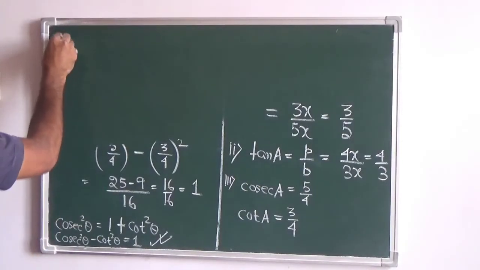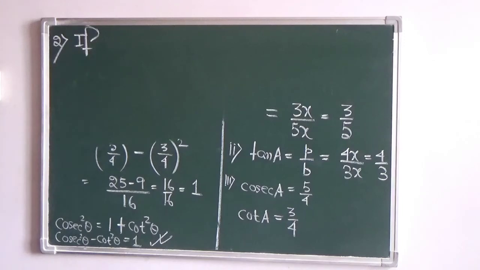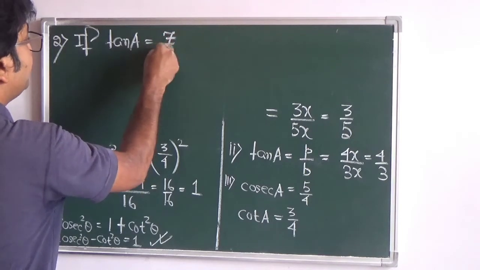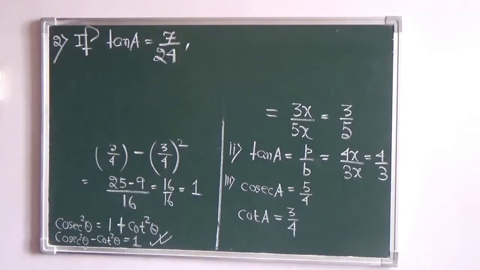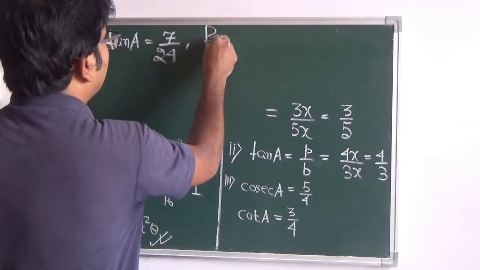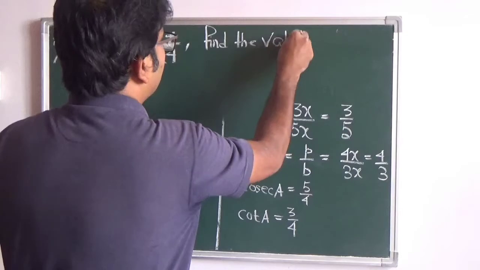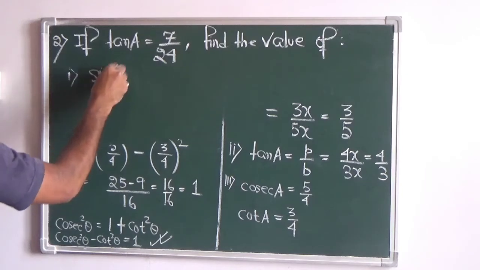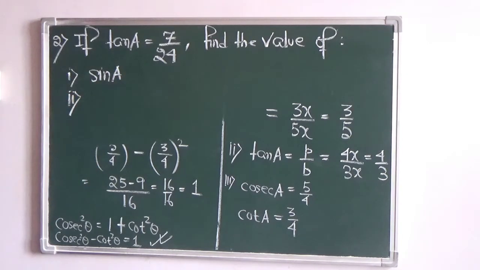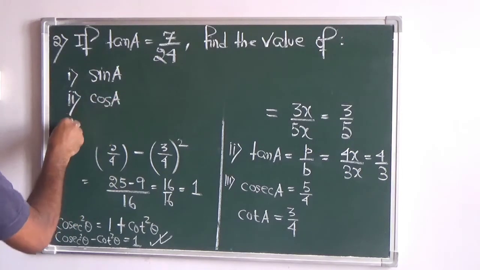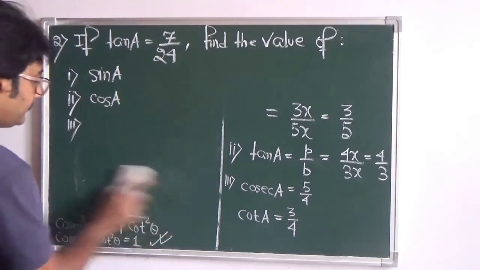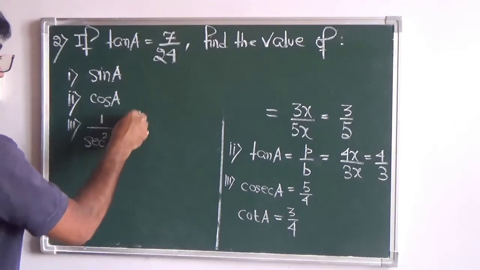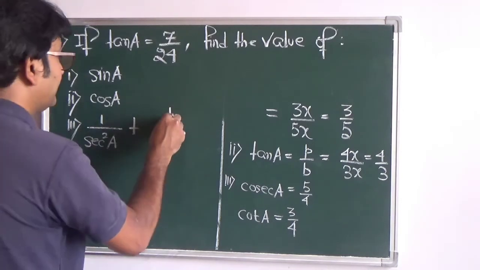Question number 2. If tan A equals to 7 by 24, find the value of number 1, sin A, number 2, cos A, and number 3, 1 by sec square A plus 1 by cosec square A.